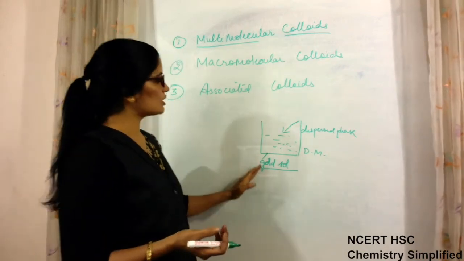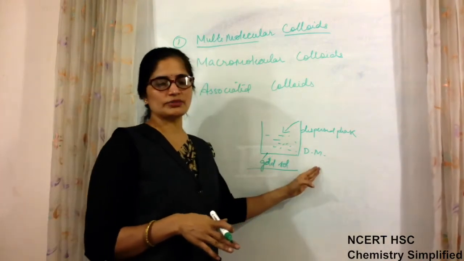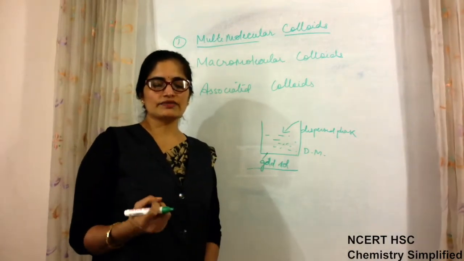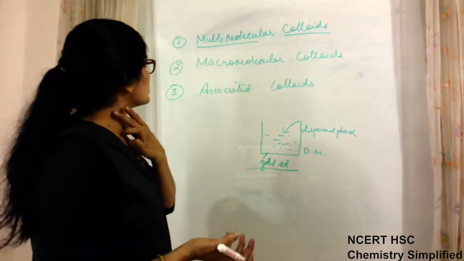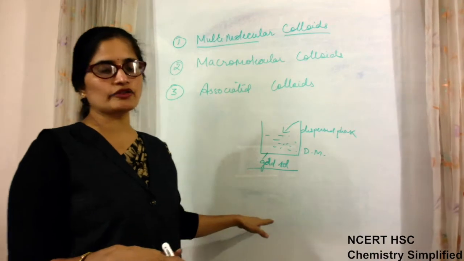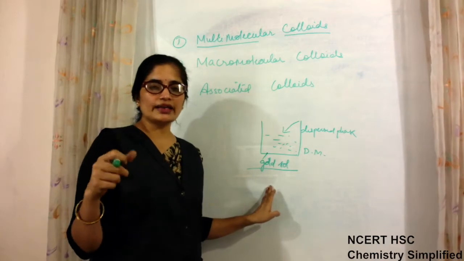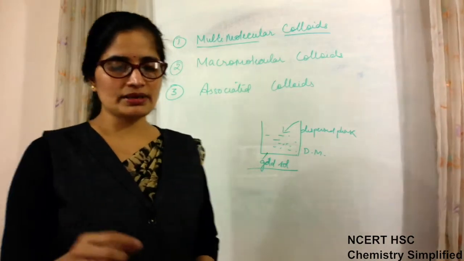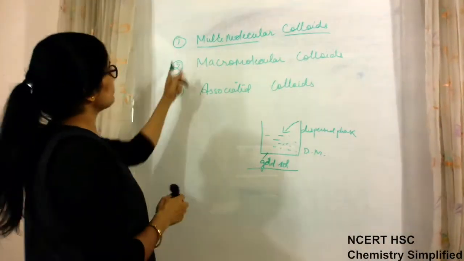So gold salt, such salts which are already of colloidal particle size, when they are added to the dispersion medium, they just form multimolecular particles of colloids which are different in sizes. All particles of gold salts are not of same size. So such type of colloidal solutions which are already in the colloidal size, that is 1 nm to 1000 nm, but their particles are of various sizes in the same solution. Such type of salts are known as multimolecular colloids, means molecules are of multiple sizes in those. Okay, this is the first type.